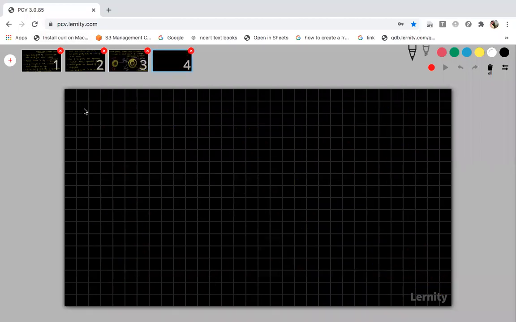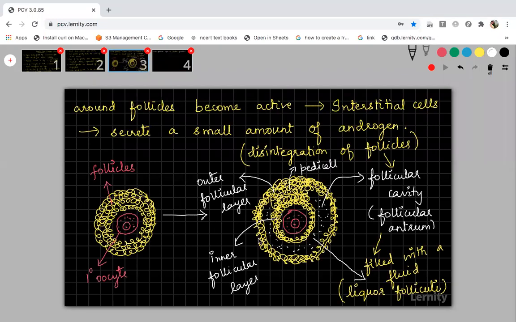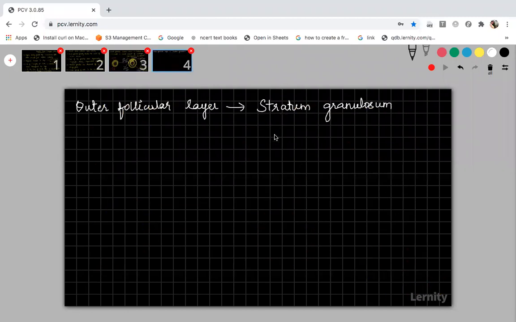You please write down. The outer follicular layer is called the stratum granulosum. The outer follicular layer is called stratum granulosum. I have marked it here, which is outer. This is the outer covering. Can you see? This is the outer follicular layer and that is called stratum granulosum. Later, this stratum granulosum will become a layer called theca interna. This stratum granulosum will later form theca interna. Okay.